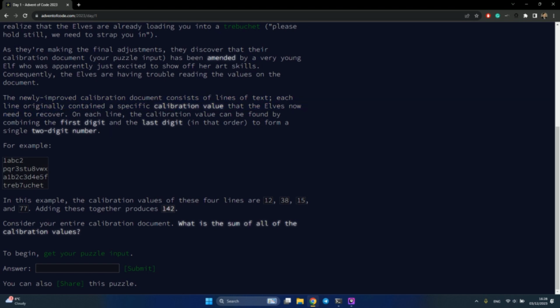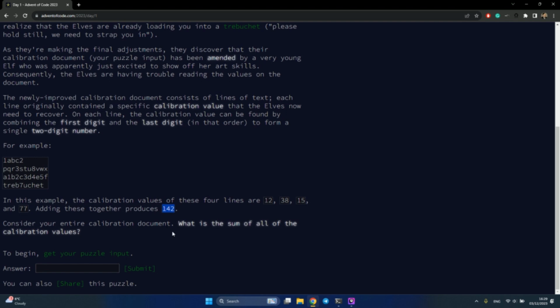The newly improved calibration document consists of lines of text. Each line originally contained the specific calibration values that the elves now need to recall. On each line, the calibration value can be found by combining the first digit and the last digit in that order to form a single 2-digit number. For example, okay, here's example input. In this example, the calibration values of the 4 lines are 12, first digit, second, 38, okay, 15, and 77. Okay, nice edge cases, so if there is 1 digit, it should be both the first and the last. Adding this together produces 142.